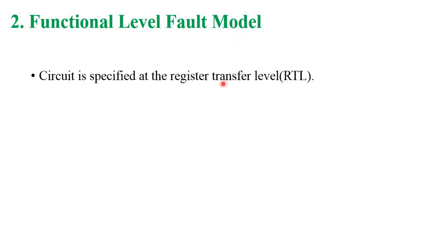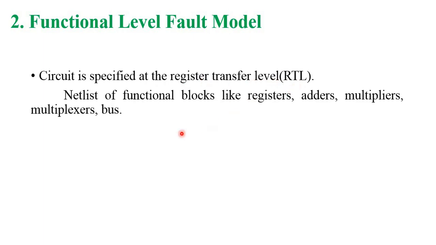And the next one is functional level fault modeling. Functional level fault modeling is like an RTL schematic. The circuit is specified at the register transfer level, that is RTL. So the whole netlist of functional blocks, that means registers, adders, multipliers, multiplexers and buses, all come under functional level fault modeling. Suppose an adder is present. We know the adder very well.